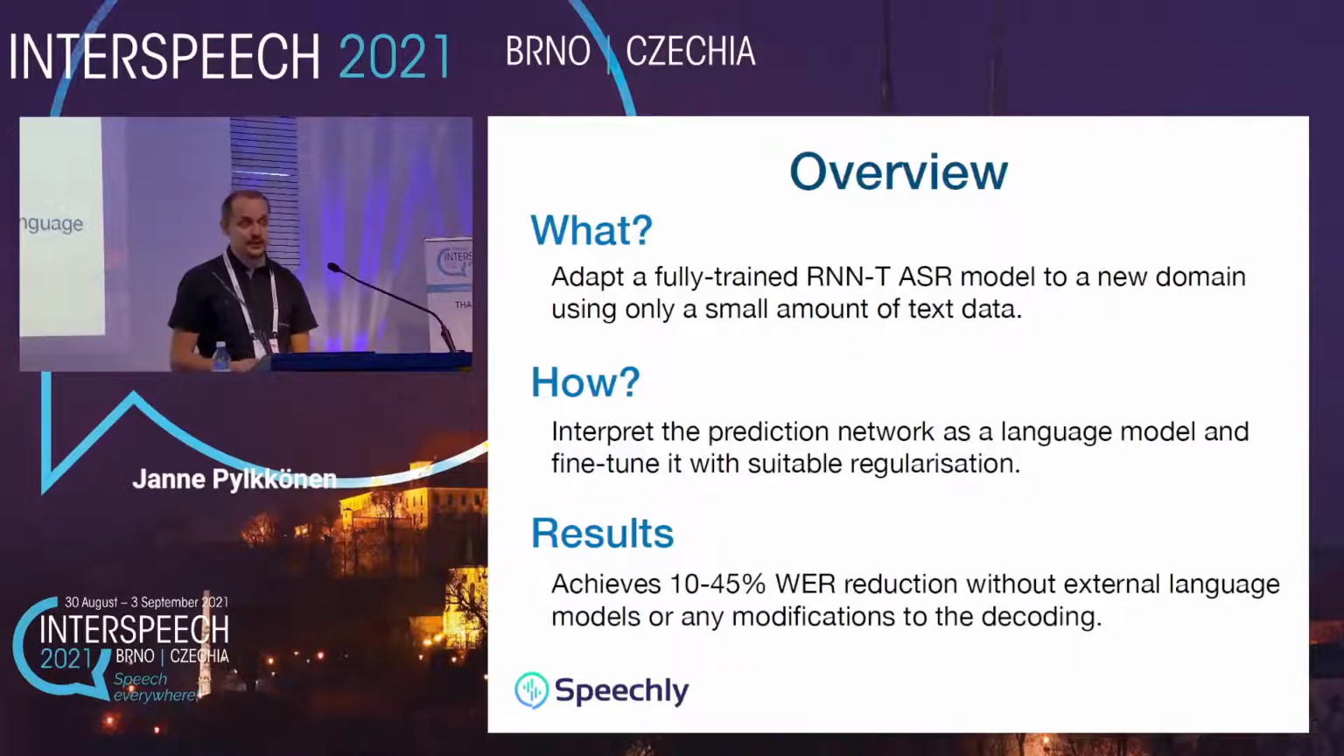And for this, we turned to look into the prediction network of RNN-Transducer models, which can be interpreted as a language model. If we can fine-tune this prediction network as a language model, we can achieve our goals. So in this presentation, I will walk you through the method we have developed and share the experiment results, which demonstrate that the adaptation method can improve the target domain accuracy by 10 to 45% without compromising the accuracy on out-of-domain utterances.